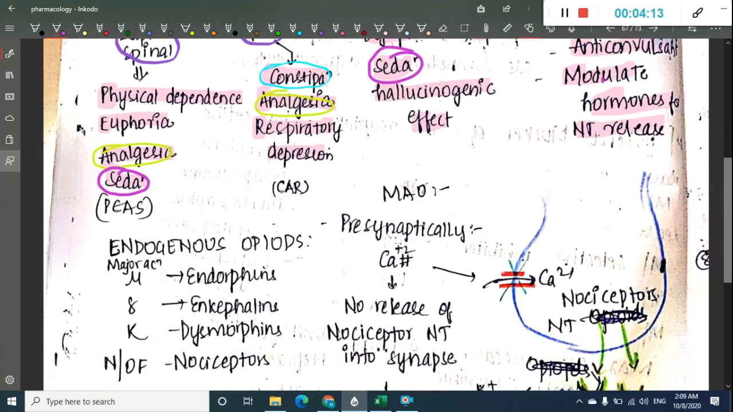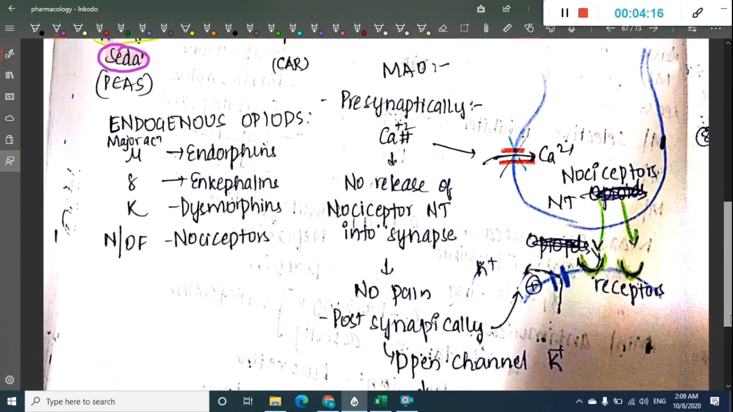Right, now let us learn about the mechanism of action of these receptors. Normally calcium from the synapse enters the neuron terminal, and this calcium activates the release of nociceptive neurotransmitters. These are released into the synapse, activate their receptors and cause pain.